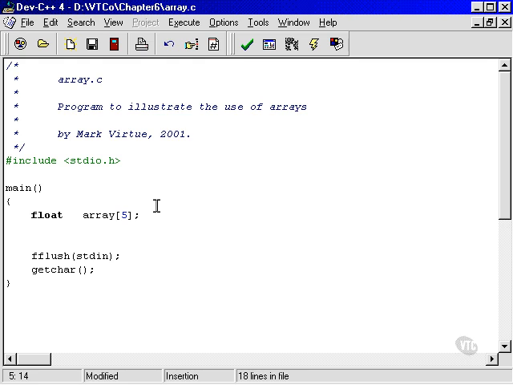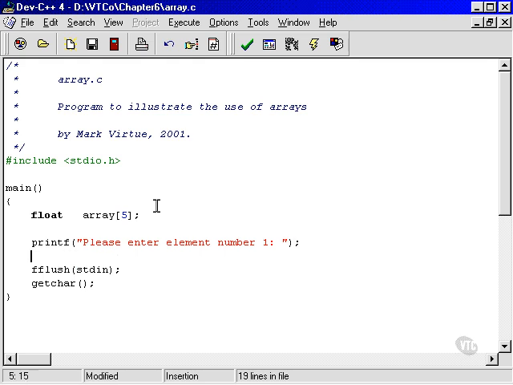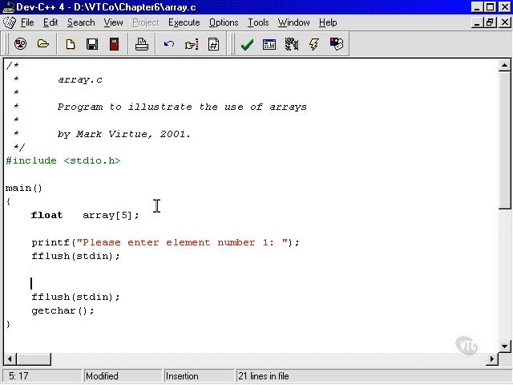Now we could do it like this. We could do printf "please enter element number 1", and then do a scanf. We might do an fflush first, and a scanf of a %f, and then the ampersand, don't forget the ampersand. Now, ampersand of what? Well, element number 1. We want to read in element number 1.